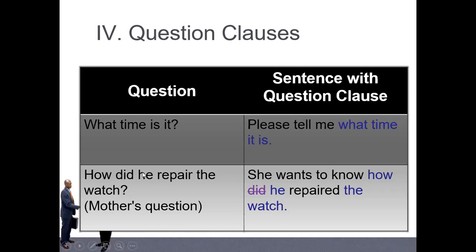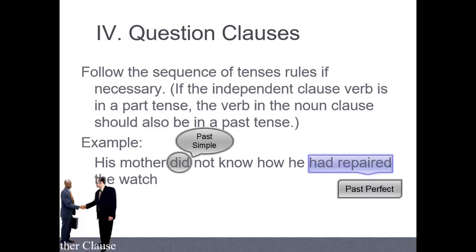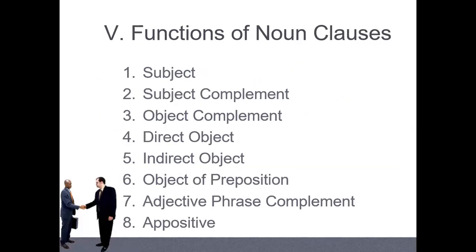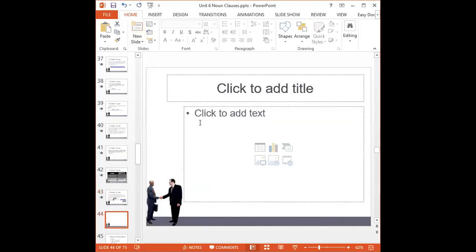Then another one. How did he repair the void? So when we change, she wants to know how he repaired the void, right? So this is about the way we change it, like a positive sentence. Don't forget. Let me give you one more example here.